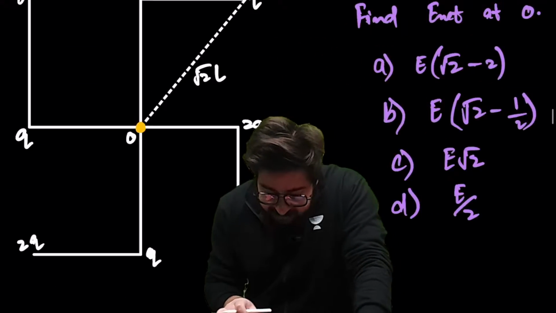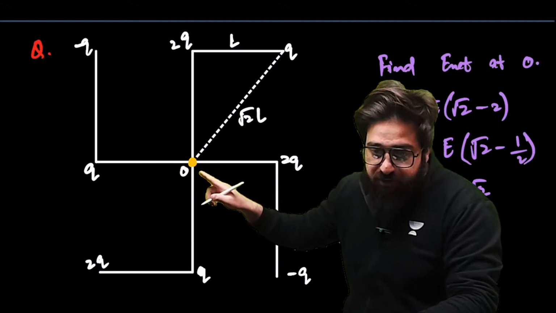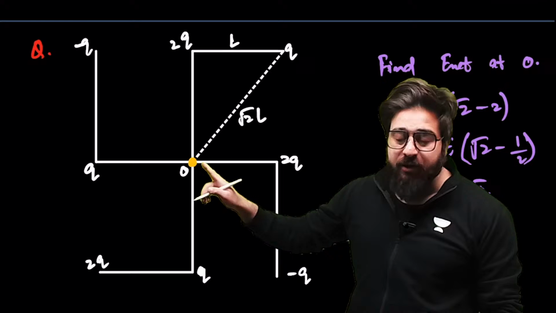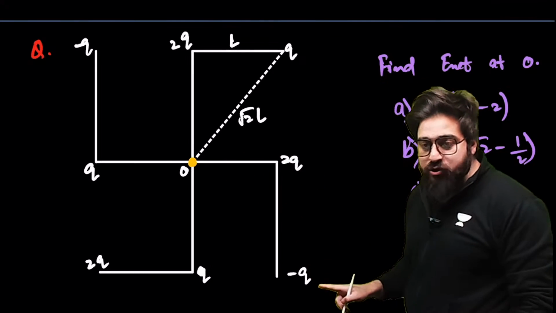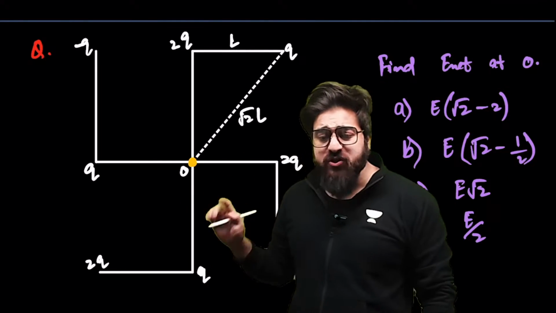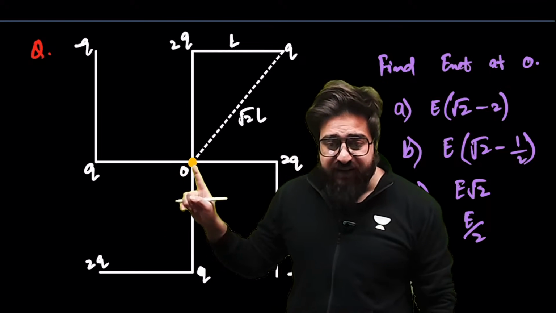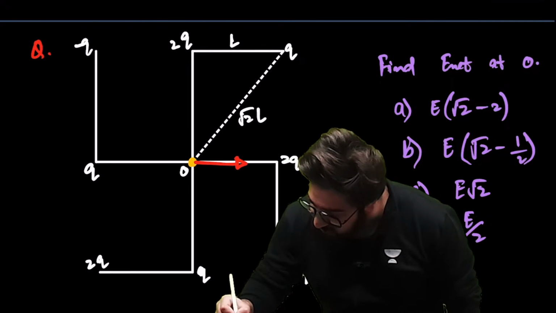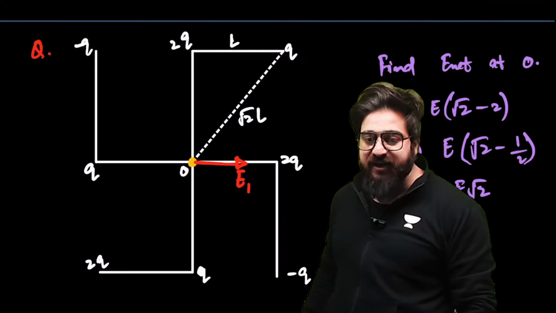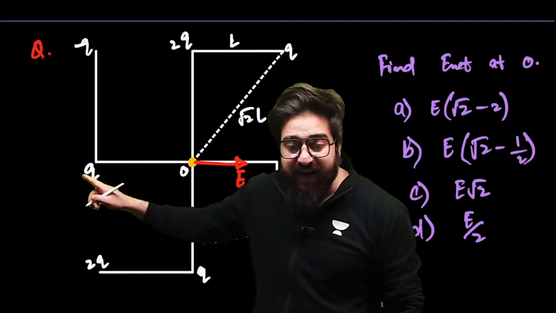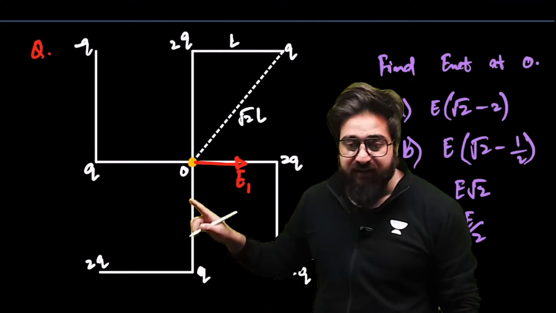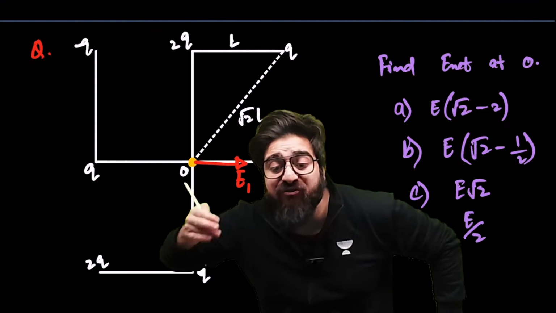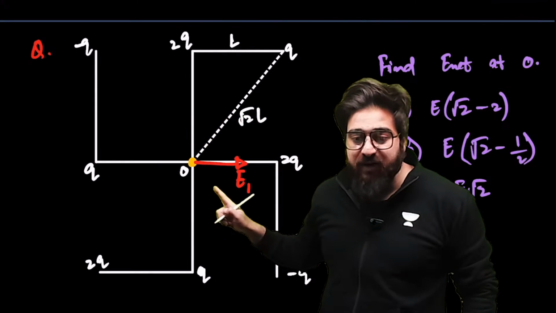If you have this particular point over here, I want you guys to tell me the electric field at this particular point because of all the charges. First of all, let's find the electric field at this particular point because of this charge Q. Because of this charge Q, electric field will be something like this. Let's call that electric field E1. This distance is given as L. Electric field because of this charge is away from the charge because charge is positive. So it will be, sir, E1.